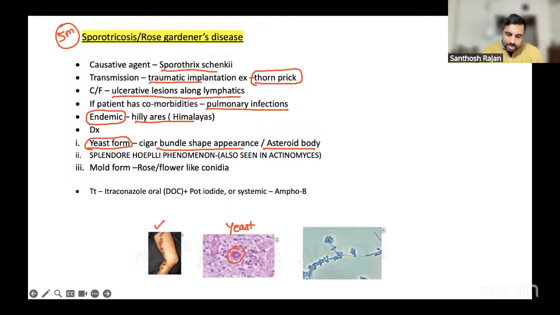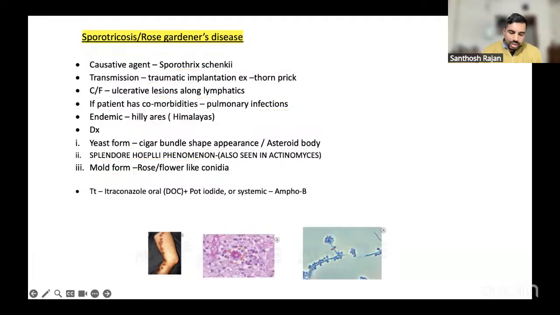Now, the Splendore-Hoeppli phenomenon is again seen here, the phenomenon itself is called the Splendore-Hoeppli phenomenon. And in the mold form, you can see rose-like conidia, flower or rose-like conidia. That's it. This much only you see. Treatment, you can give itraconazole or potassium iodide, with systemic amphotericin B, whatever. That's all, this much for Sporothrix schenckii. So this is a dimorphic fungus, so easily you can get marks in this one.